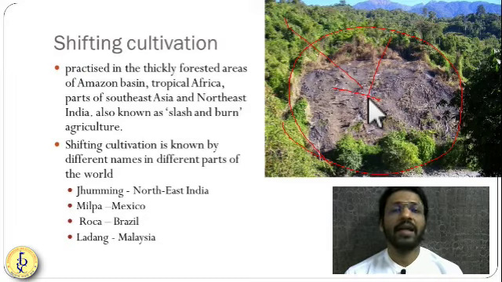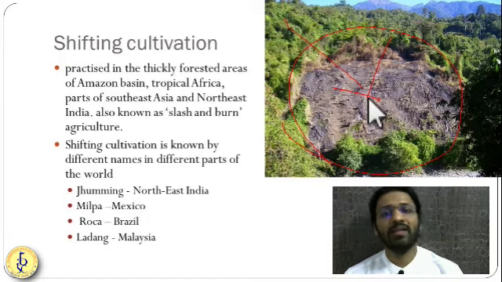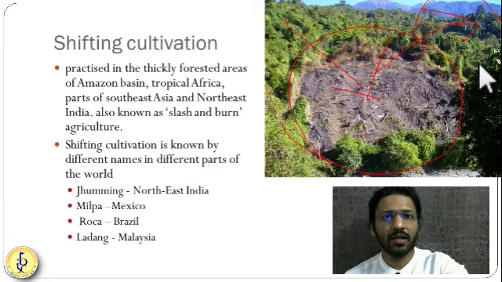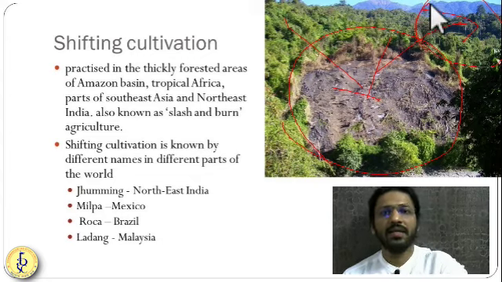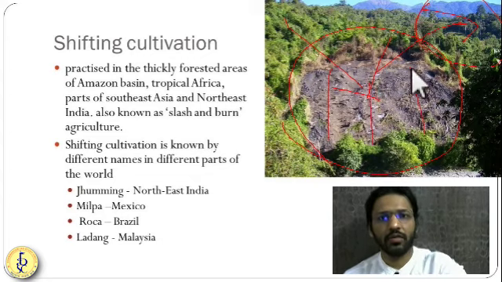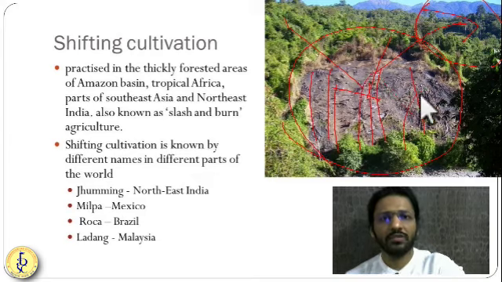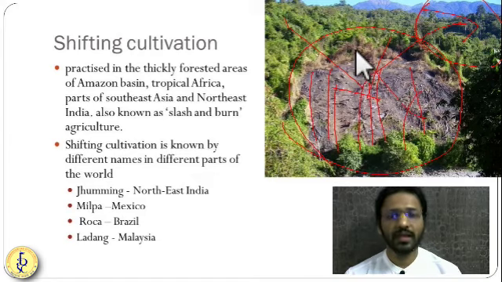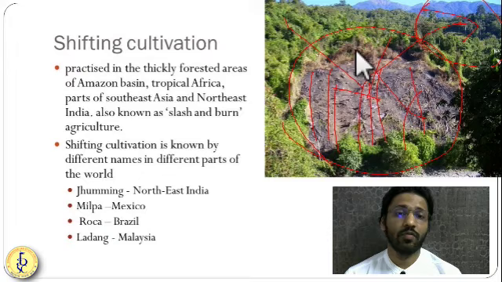Getting it? And after that, once the productivity of that field is gone, they will again abandon it and move to some different area. They will clear this area now. And in the abandoned area, jungle will grow again in 5 to 10 years and it will be covered with vegetation again. Getting it? So this is a subsistence type of farming.